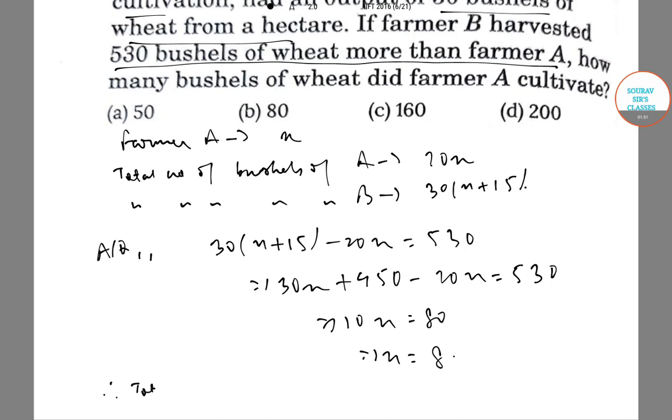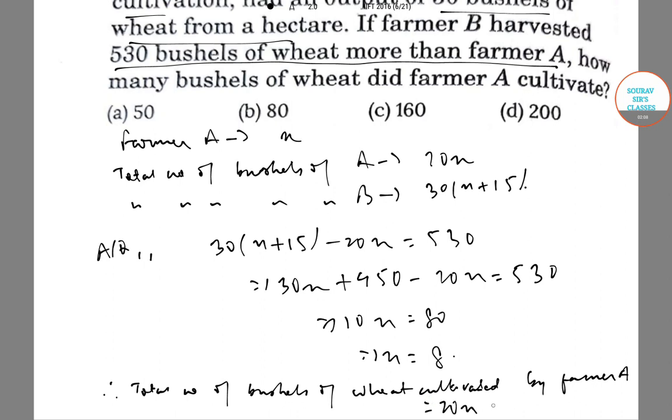Therefore, total number of bushels of wheat cultivated by Farmer A is equal to 20x, that is 20 into 8 is equal to 160, that is option C.